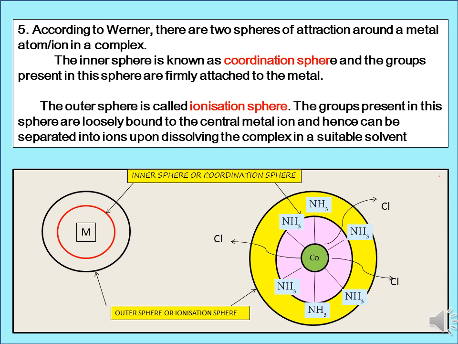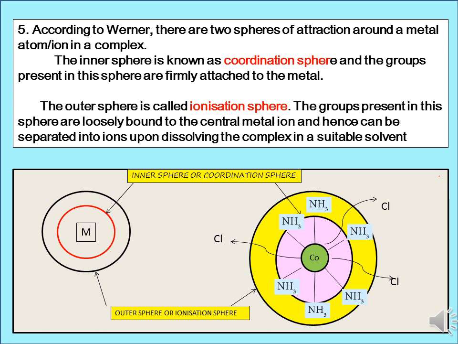According to Werner, there are two spheres of attraction around a central metal ion or atom in a complex. You can see two spheres. I gave you two pictures. The red color sphere is called the inner sphere, which is close to the central metal ion, and the inner sphere is called the coordination sphere.